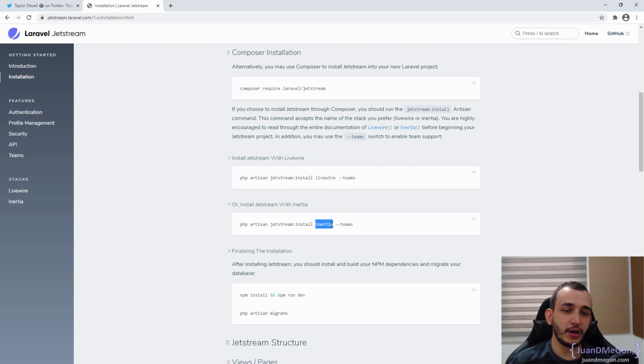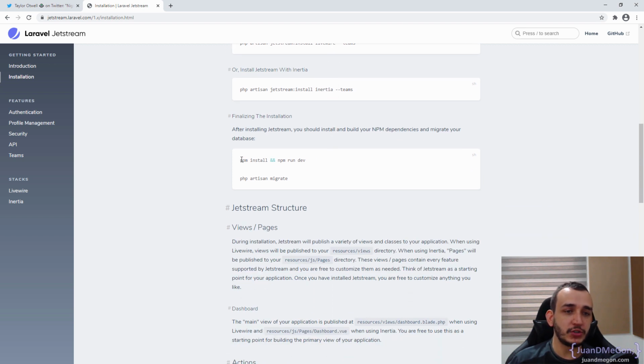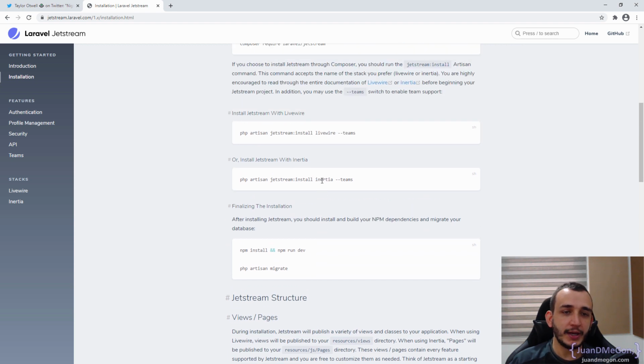Remember, we had, of course, the option of using Inertia, and eventually we can specify if we want the --themes option. It is going to create immediately all the possibilities to deal with themes as well. So this is exactly what we have to do. After that, we need to compile all the front-end stuff, probably related with Inertia, and eventually with Vue.js.